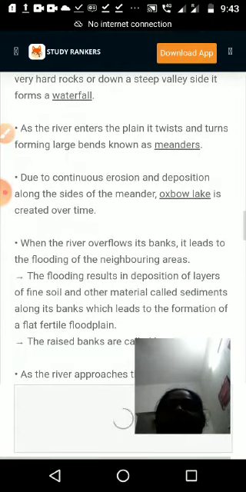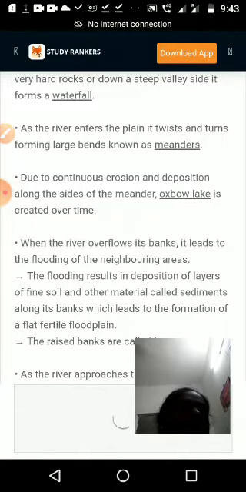The next one: as the river enters the plain, it twists and turns, forming large bends known as meanders. That is again in the textbook, page number 15. When the river enters the plain area, it twists and turns forming a large bend.